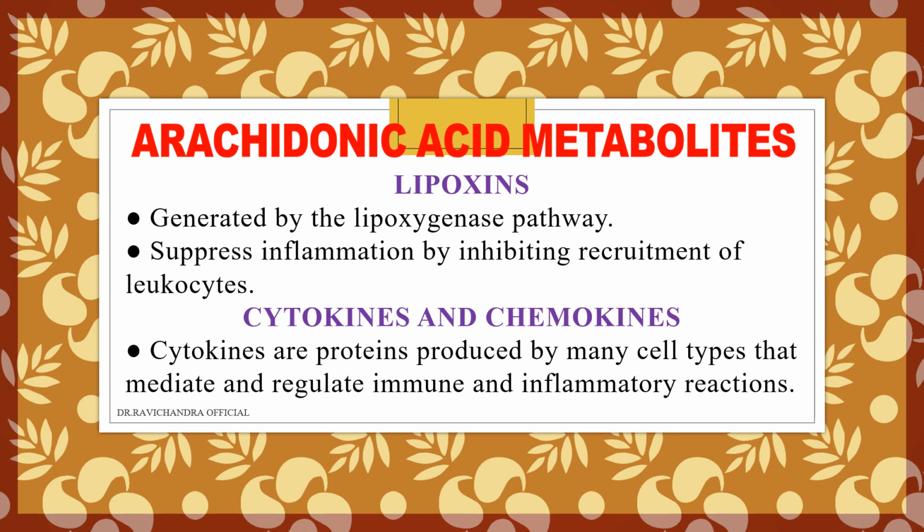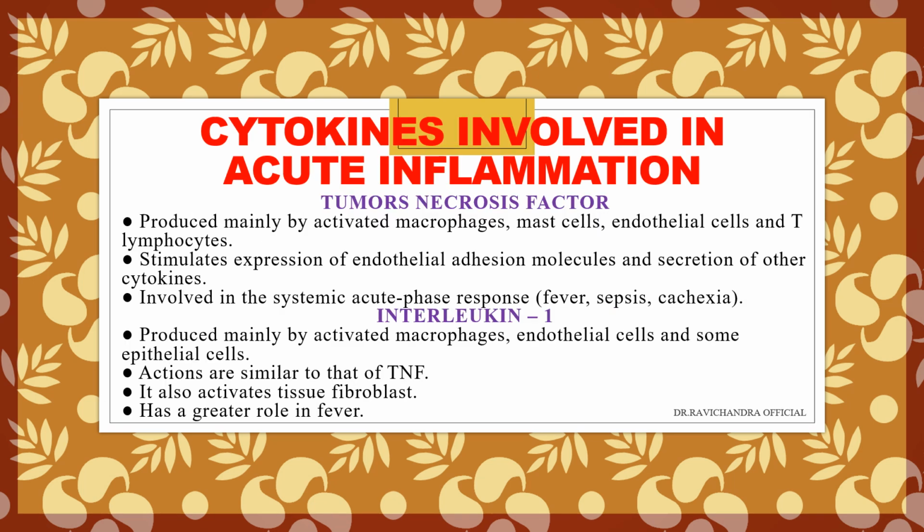Cytokines and chemokines. Cytokines are the proteins produced by many cells that mediate and regulate the immune and inflammatory reactions. Tumor necrosis factor is produced by activated macrophages, mast cells, endothelial cells, and T lymphocytes.